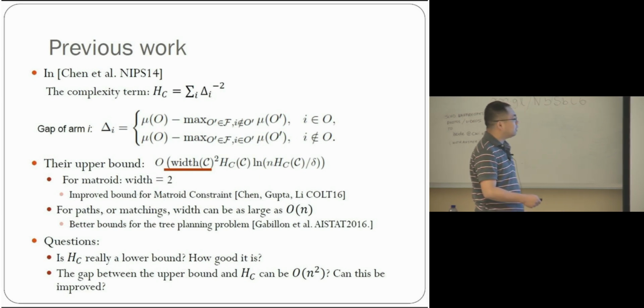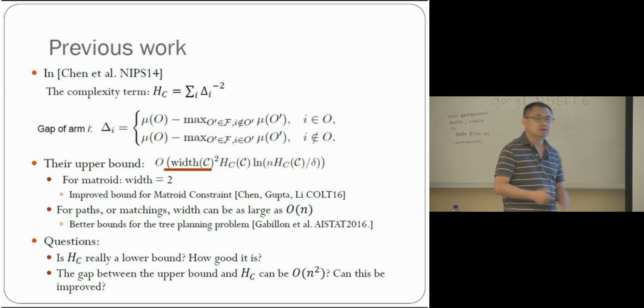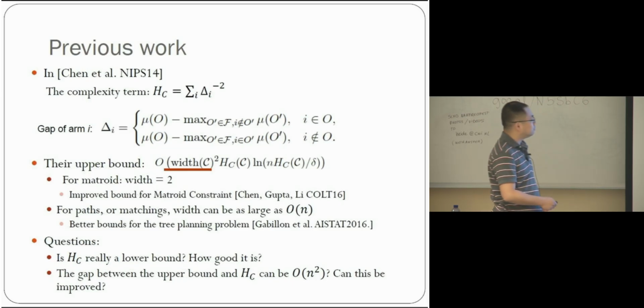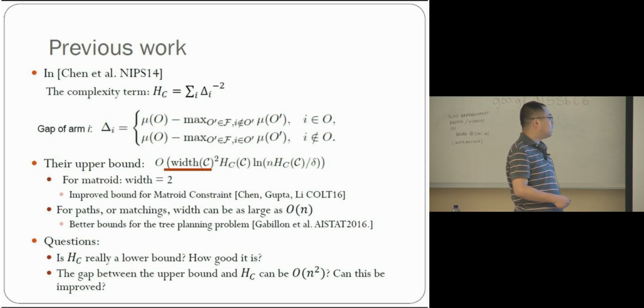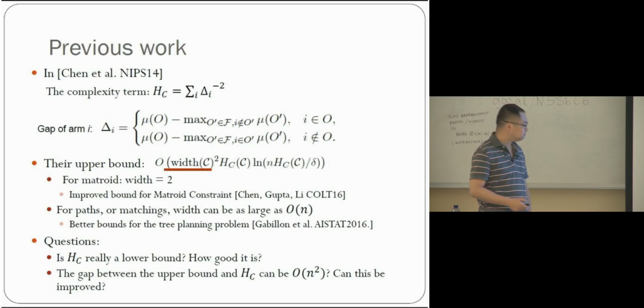So they gave the following upper bound. Here is the complexity term, and we ignore this logarithmic term. The most important term is this width parameter. The width parameter is a little bit complicated to define, but just to give you some examples, for matroids the width is 2, which is small. But for paths and matchings, the width can be as large as linear.